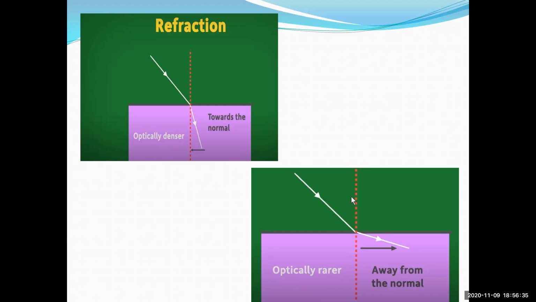Isn't it, students? The angle of incidence is less. We see that the angle of the refracted ray is more here. Okay, students. The ray is going away from the normal when the light ray is traveling from the denser medium to the rarer medium. Have you followed this? Right.